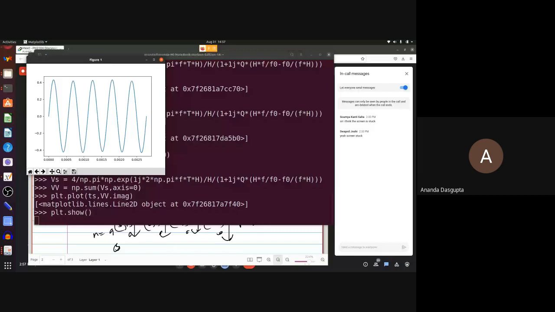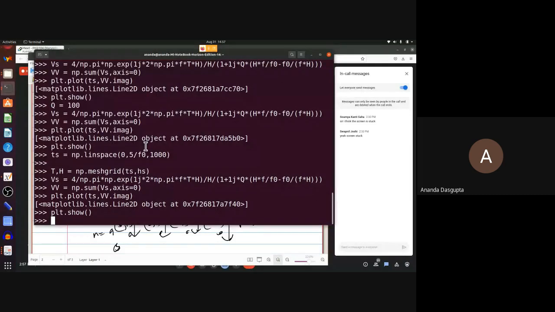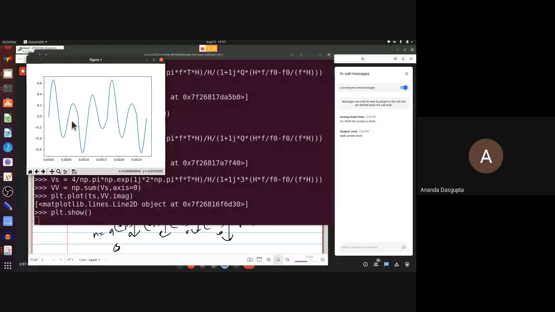On the other hand, if you take a smaller value of Q, let me just do that by changing the Q here itself. Say the value of 3, which I took earlier, and then calculate and create the plot and show it. You see, within the first 5 harmonics, there are 5 complete periods, 1, 2, 3, 4, 5, but you see there's some non-sinusoidal behavior going on here, but that's simply because when you're looking at F equal